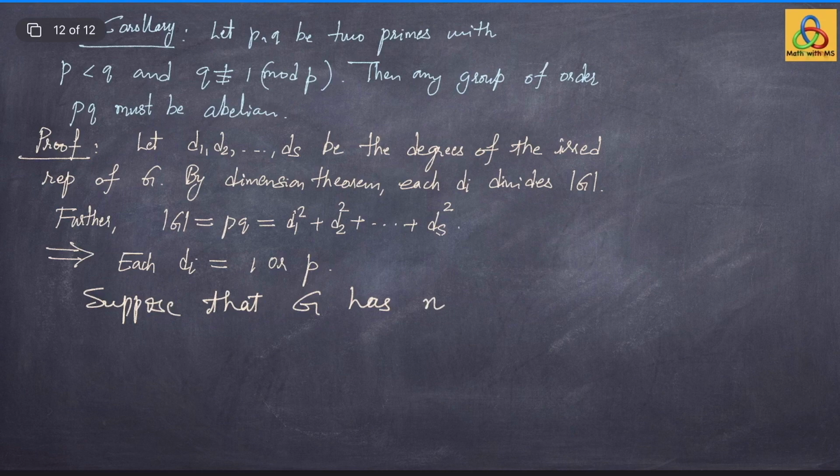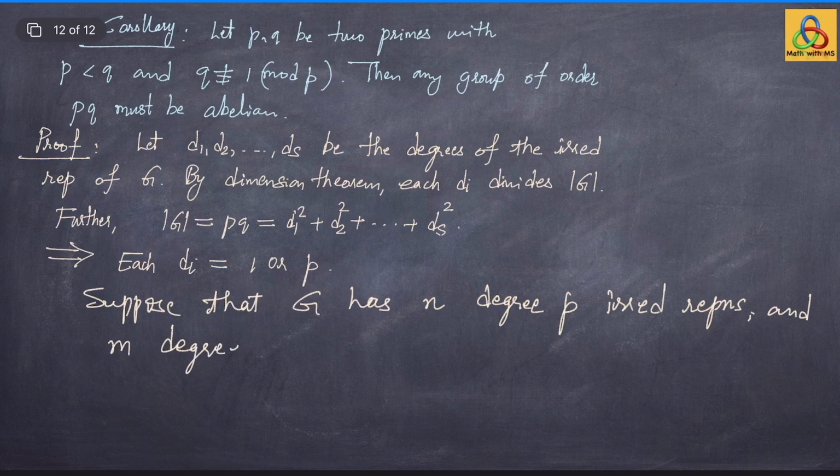Suppose that G has n degree p representations and m degree 1 irreducible representations.